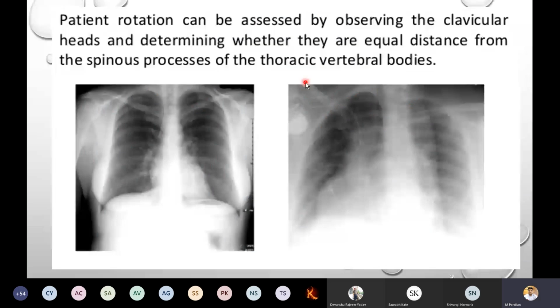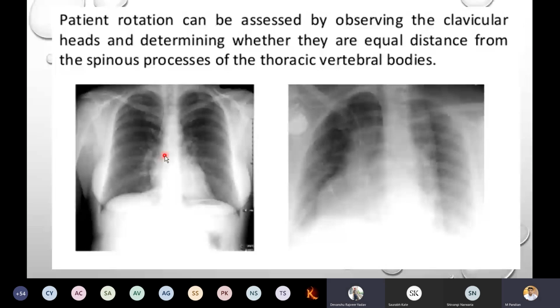Now, patient rotation can be assessed by observing the clavicular heads and determining whether they are at equal distance from the spinous process or thoracic vertebral bodies. Which one is abnormal? The right side or left side? Anyone can unmute and tell. Where I place the pointer, is this one abnormal or the other one?